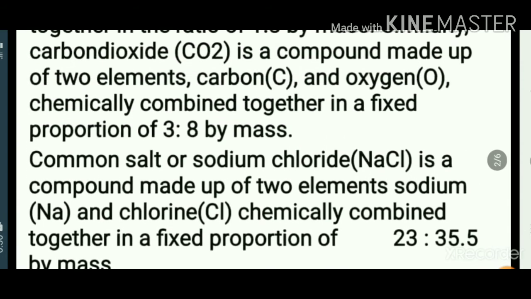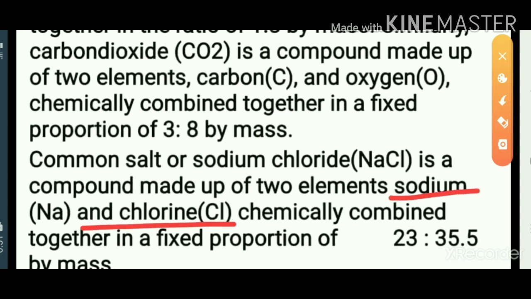Then common salt or our table salt, that is sodium chloride. In this common salt, two elements are there, sodium and chlorine.